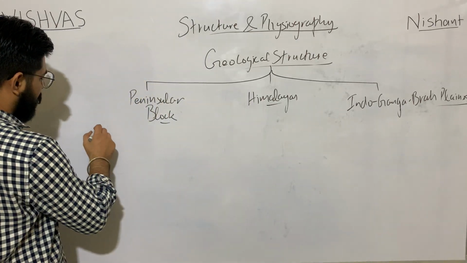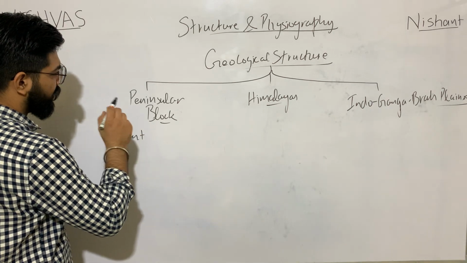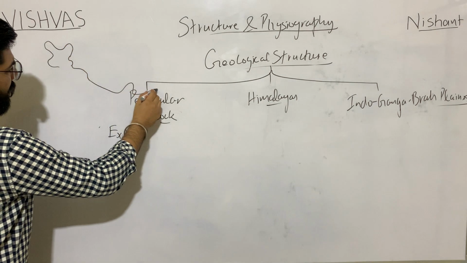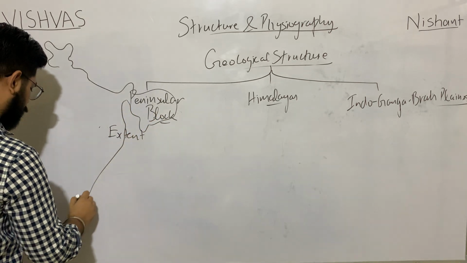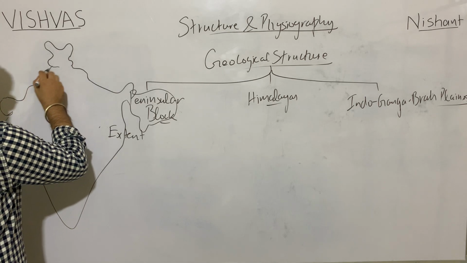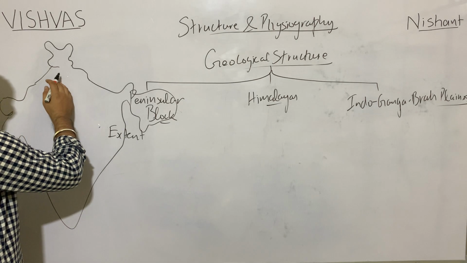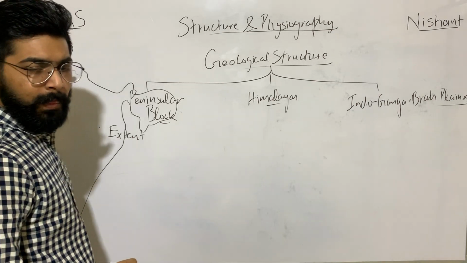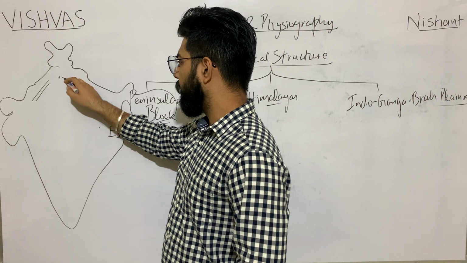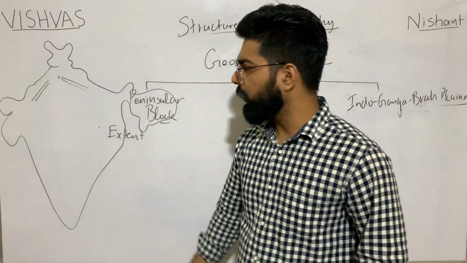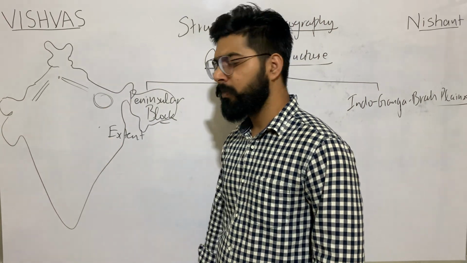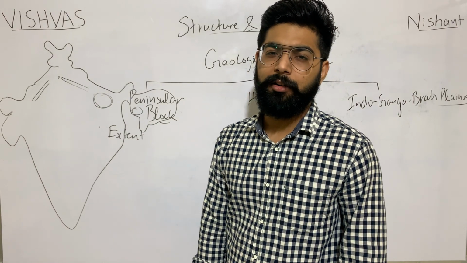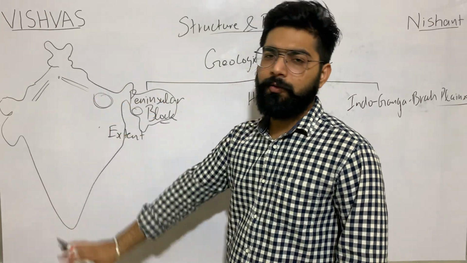Starting with the extent of the peninsular block, it says that the border is the Aravallis over here, from Aravallis to Delhi, then parallel to Yamuna and Ganga till the Rajmahal Hills over here, and a part of it in the Meghalaya plateau or the Karbi Anglong plateau in Meghalaya. This is the extent of the peninsular block.